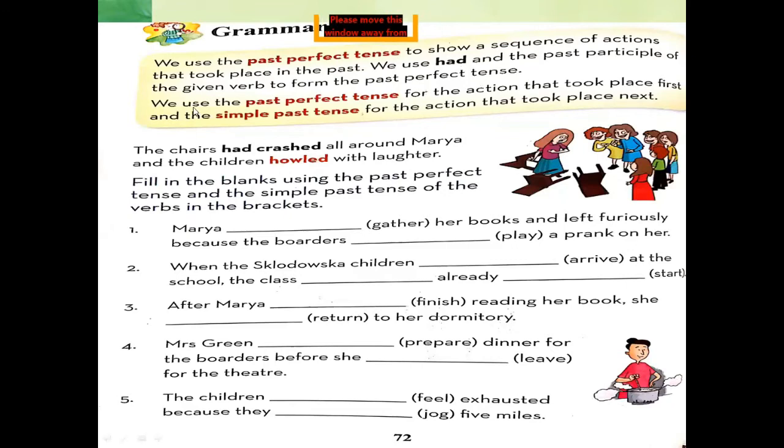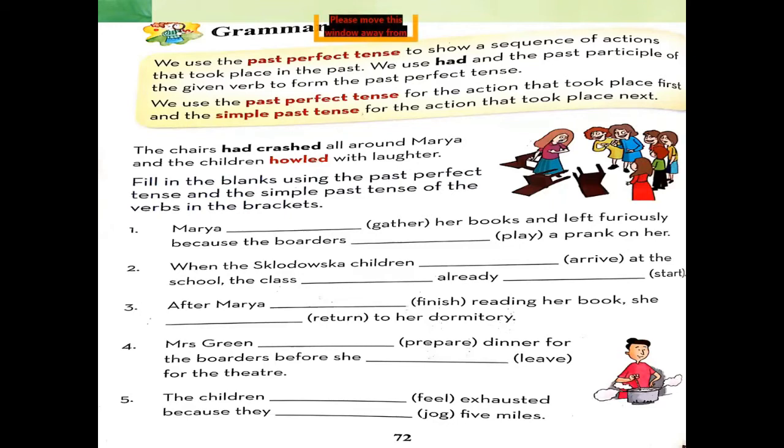Now they are also explaining one more thing here. We use the past perfect tense for the action that took place first. For the first action, we use past perfect tense, and the simple past tense for the second action that took place next.